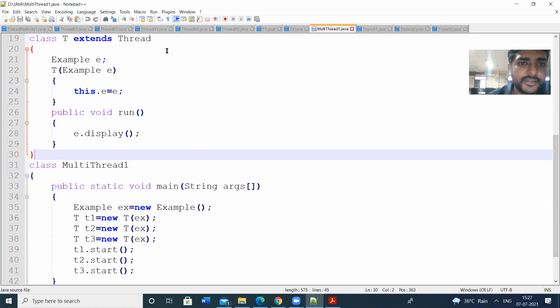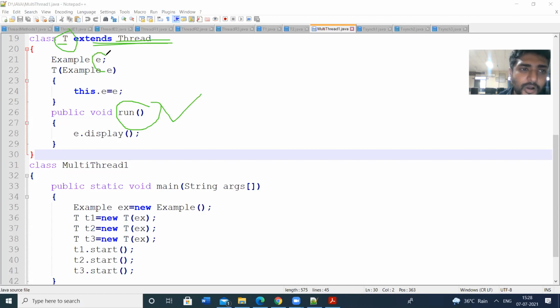So next, let us see. I am defining another class T, which extends from the Thread class. That means we are defining the run method in the class T. Whenever you define the run method, that run method's class must extend from the Thread class. So you have to give the extends also.